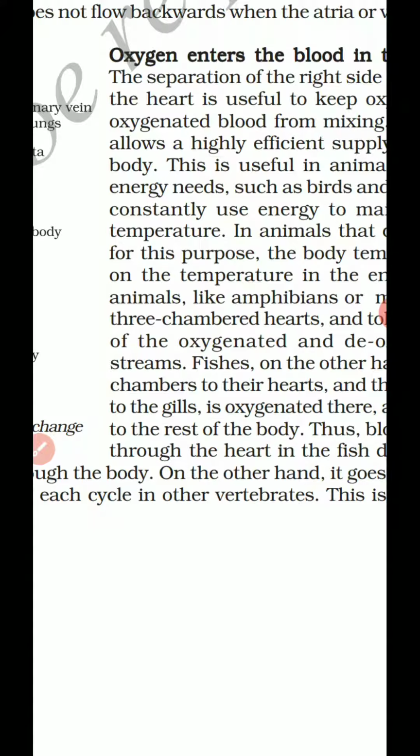Wherever the female organism produces milk to nourish its young ones, those are called mammals. Can you give an example of a mammal? Yes, humans, goat, lion, tiger, cow, those are all examples of mammals.